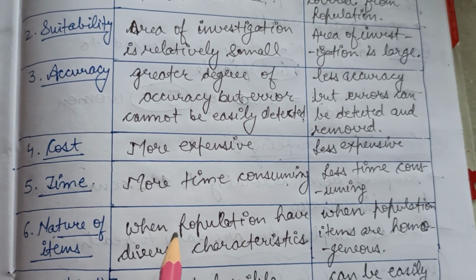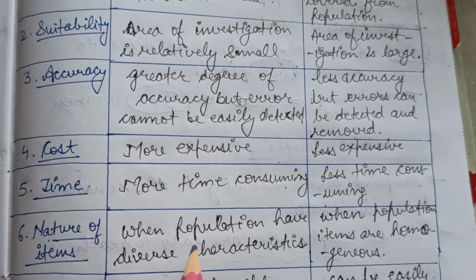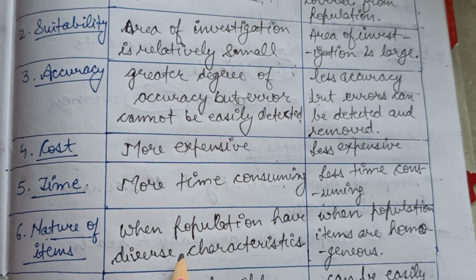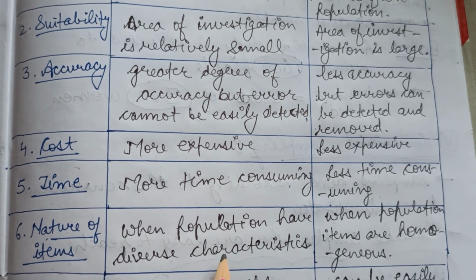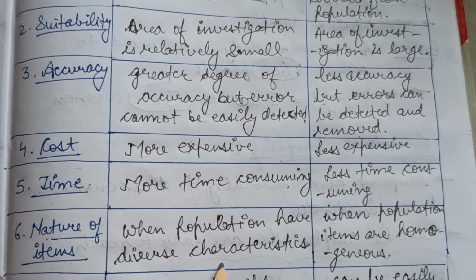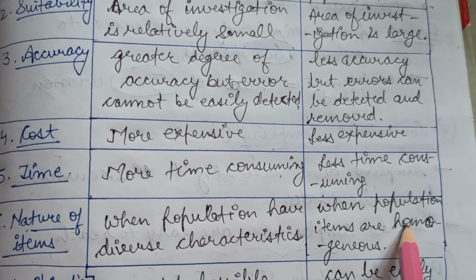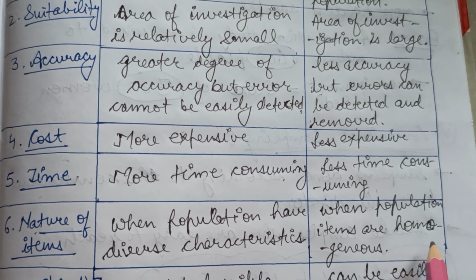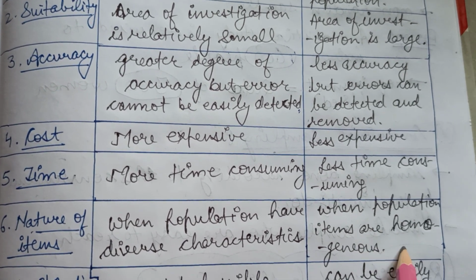The next basis of difference is the nature of items. Basically, the census method is used when the population has diverse characteristics, or different characteristics. Therefore, we cannot use the sample method in this case. Otherwise, the results will not be reliable for us. And the sample method is used when population items are homogeneous, that is, they are of similar characteristics. Only then will the sample method prove to be reliable.